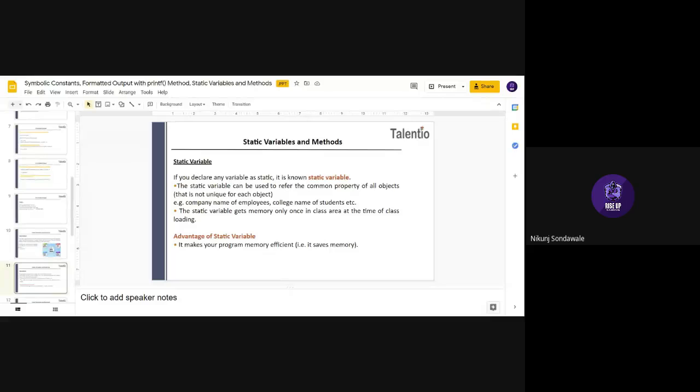Whenever you are loading means programming or coding that class, you can only once allot that memory to the static variable.